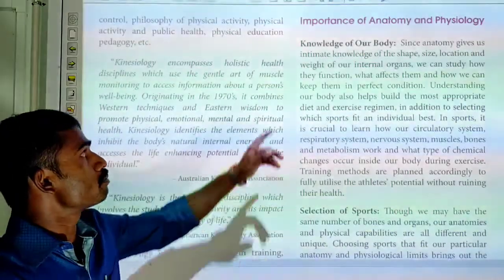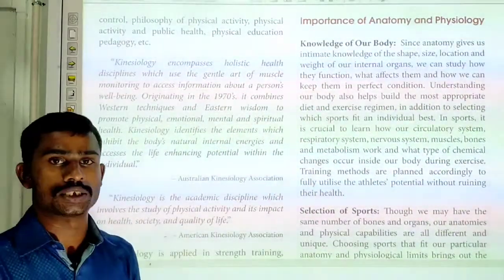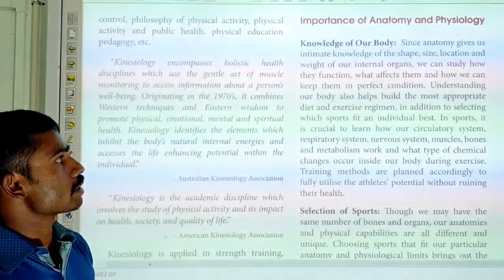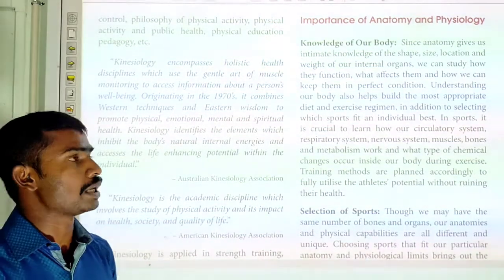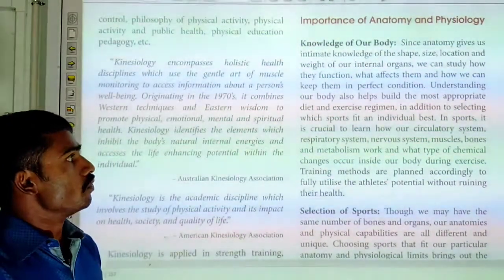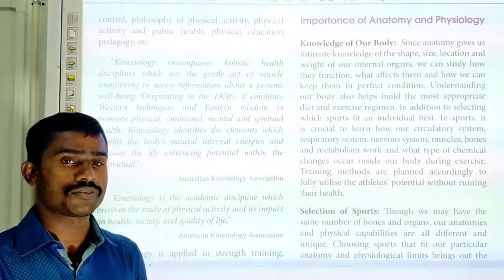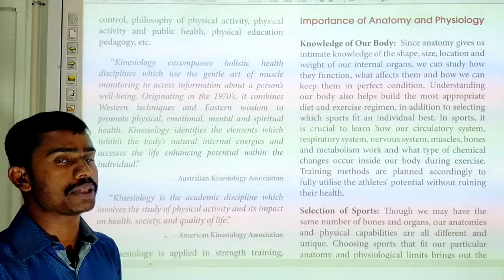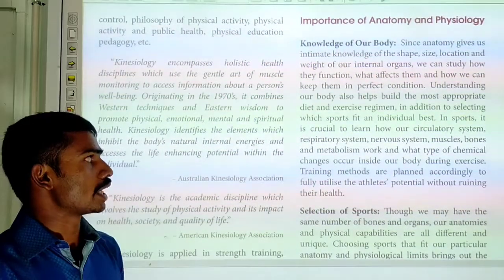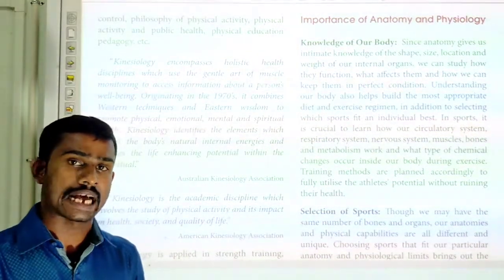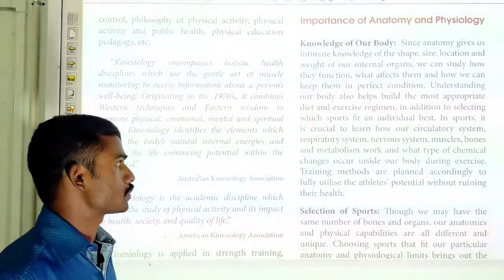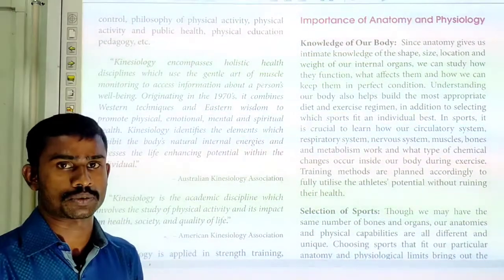Now we can see the importance of anatomy and physiology. First one, knowledge of our body. Since anatomy gives us intimate knowledge of the shape, size, location and weight of our internal organs, we can study how they function, what affects them and how we can keep them in perfect condition. Understanding our body also helps with the most appropriate diet and exercise regimen, in addition to selecting which sports fit an individual best.